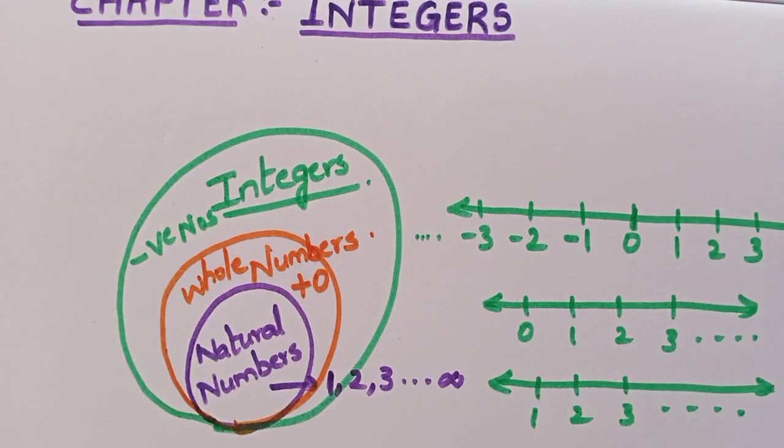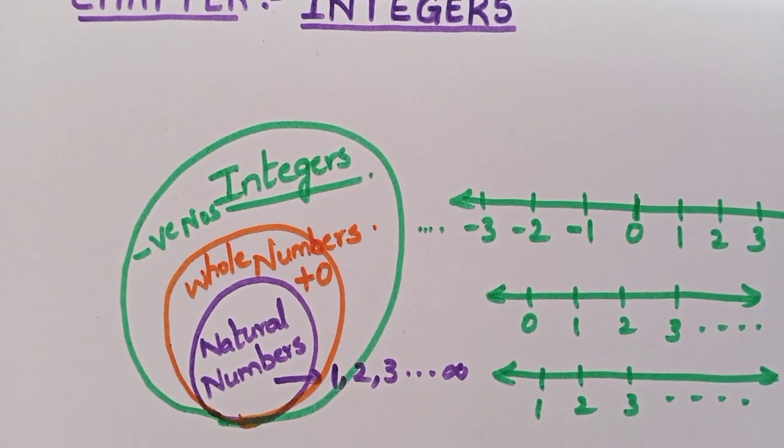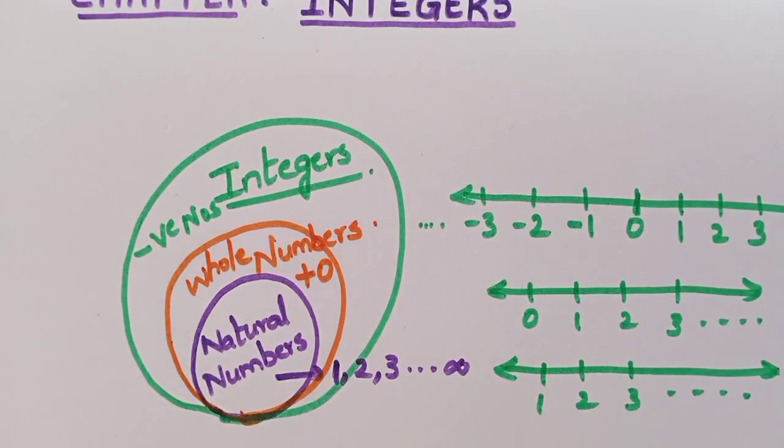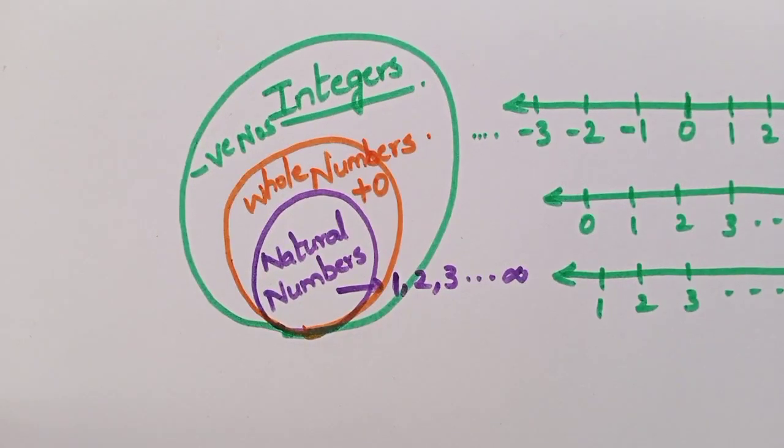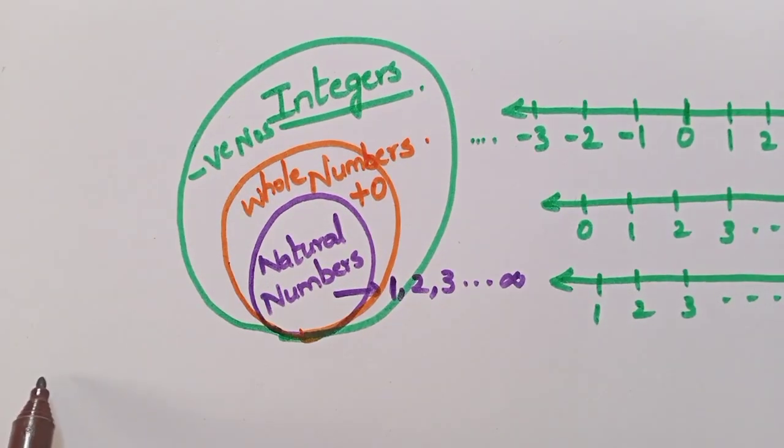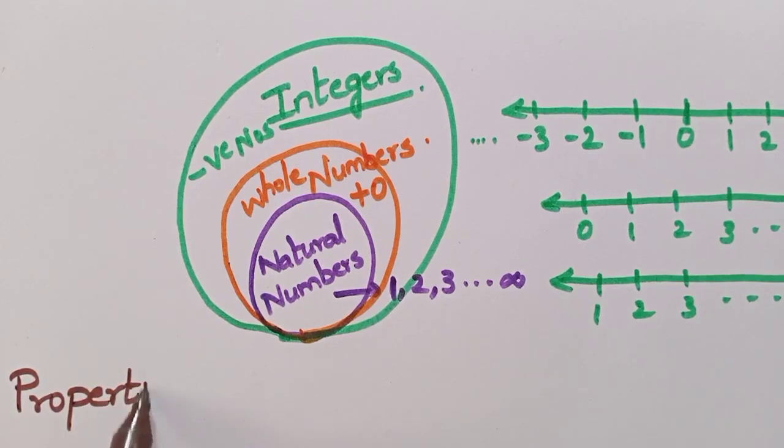Now you understood what are integers. Then we will be going to the next topic, that is properties of integers. In this chapter, the second thing you are going to learn is the properties. We have learned so many properties regarding whole numbers also. Isn't it the same properties? We will be again checking the same properties for integers also.